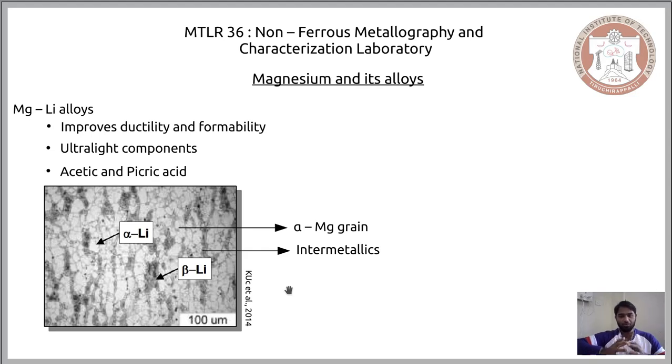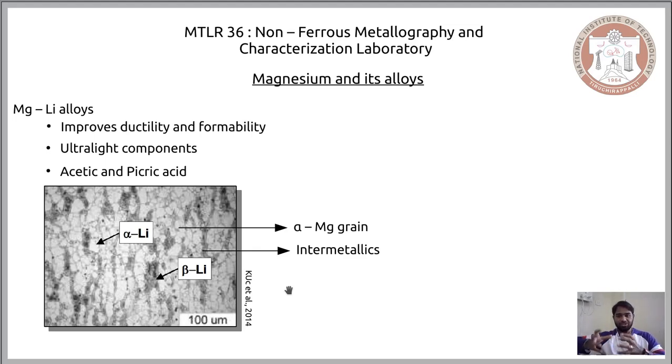Now, the point that you need to understand is that in the previous 2 cases, when you introduced aluminium and zinc as the alloying elements, mostly the microstructure would comprise a single phase. However, when you include lithium, you would have 2 distinct phases. One is the alpha magnesium grain, wherein you would find traces of lithium, and the other is a lithium rich intermetallic.